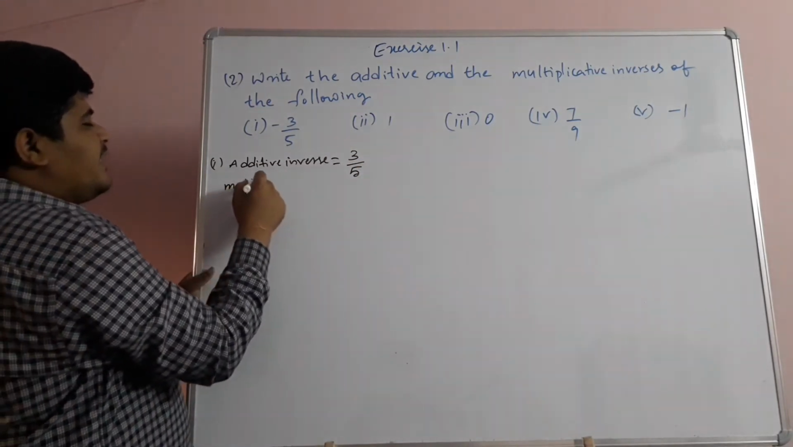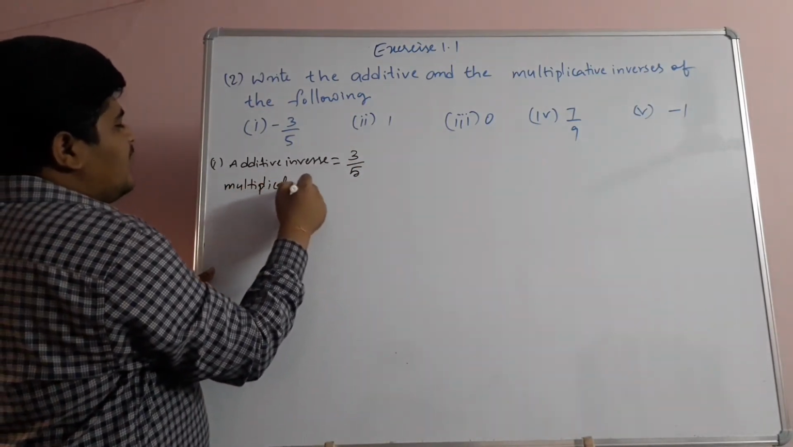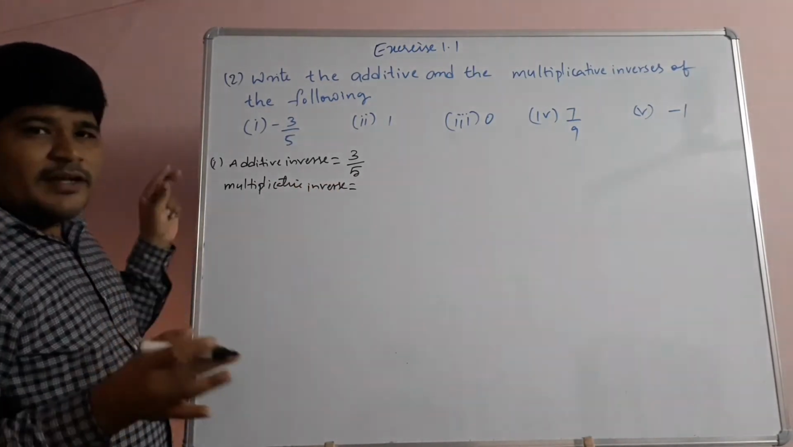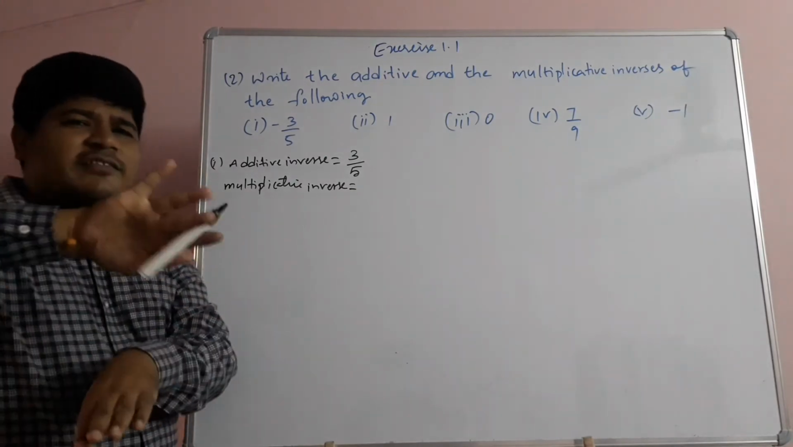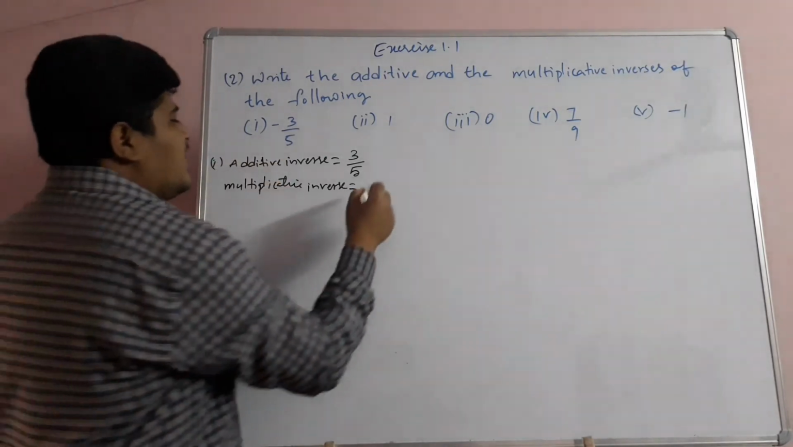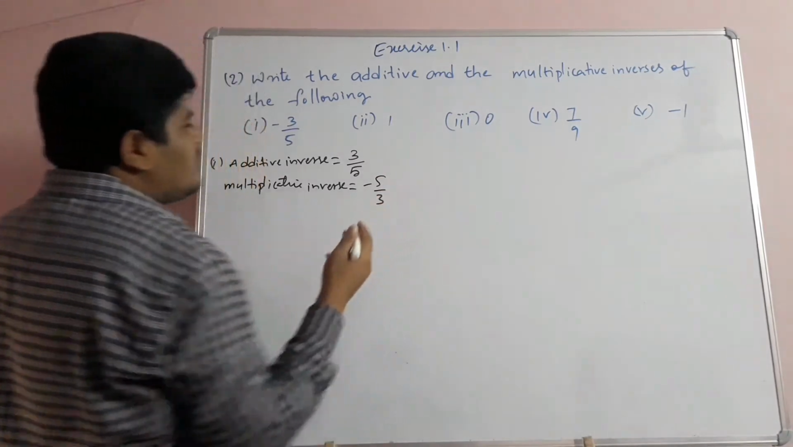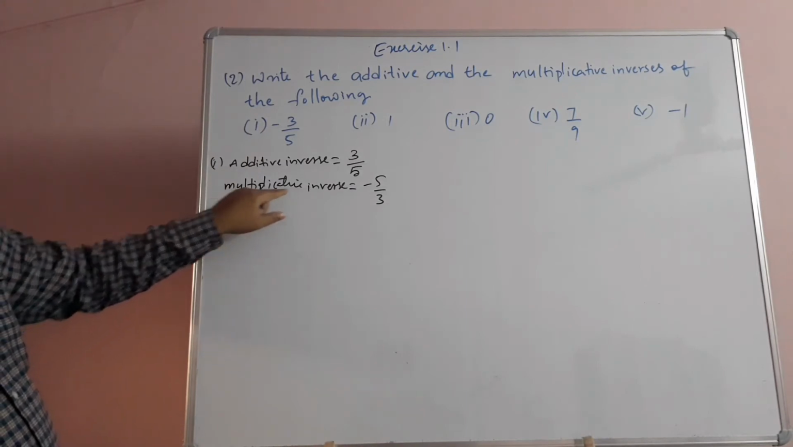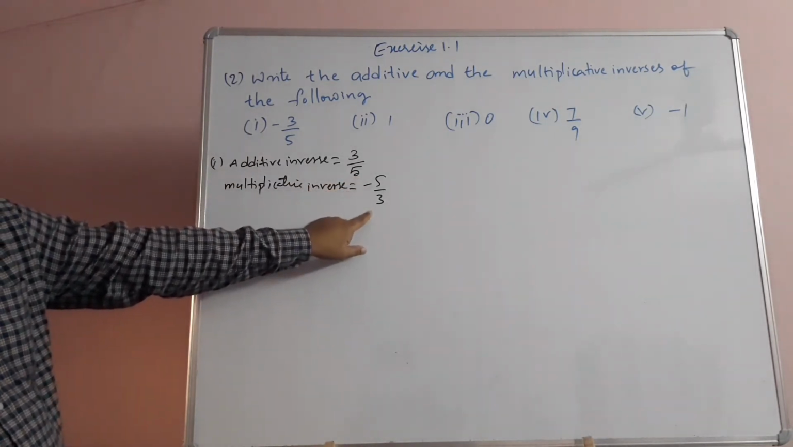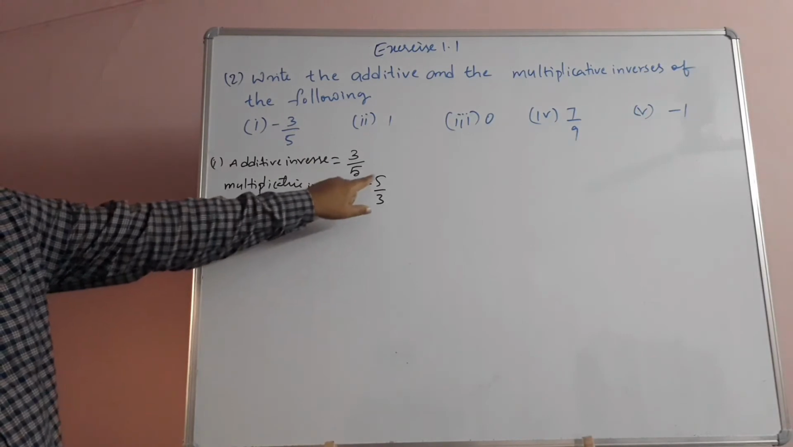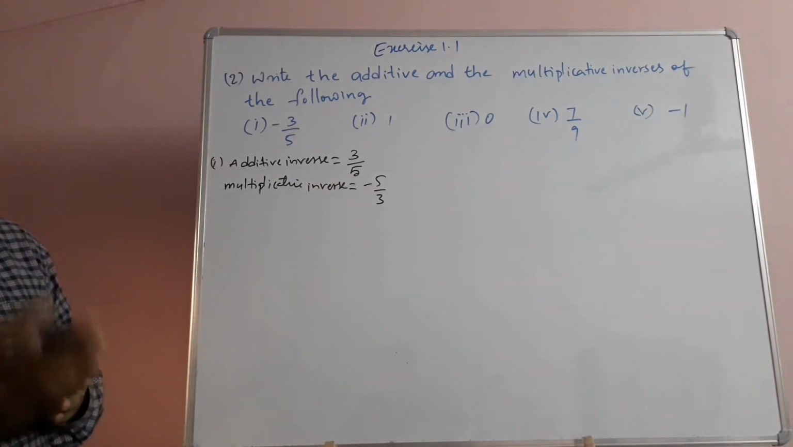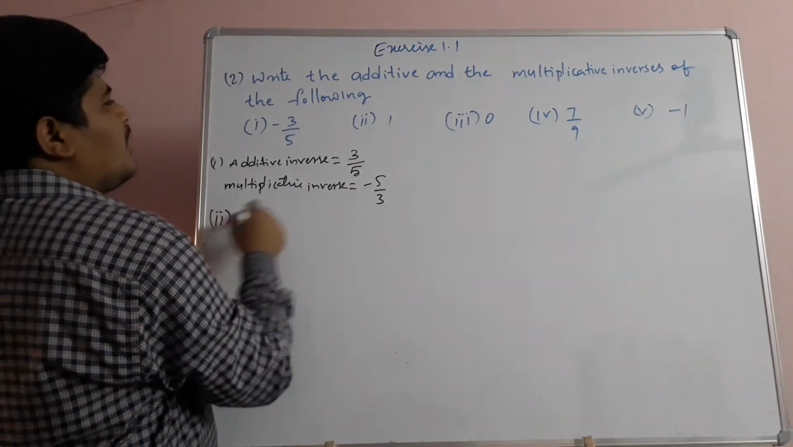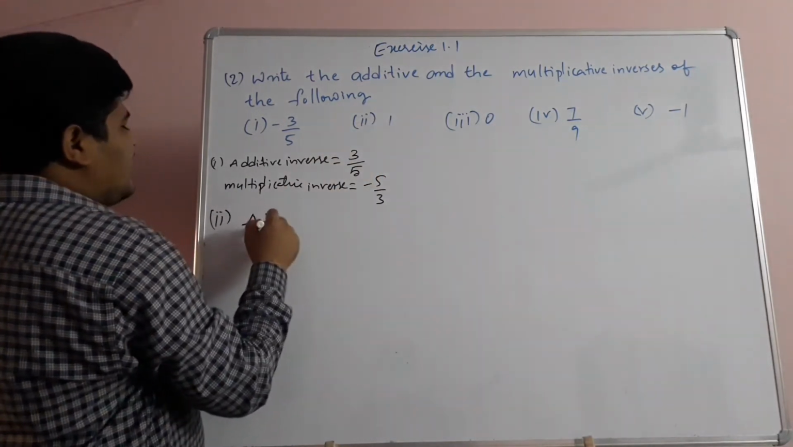Now multiplicative inverse. So children, multiplicative inverse means we just have to take the reciprocal, that's it. Reciprocal means what? A by B means B by A is the reciprocal. So negative 3 by 5 is there, so negative 5 by 3 is its reciprocal. Okay, so for the first problem, the multiplicative inverse is negative 5 by 3. Because minus 3 by 5 into minus 5 by 3: minus into minus is plus, 3 and 3 cancel, 5 and 5 cancel, and you will get the final result as plus 1. Okay, so like that. Now see the second problem, the additive inverse.